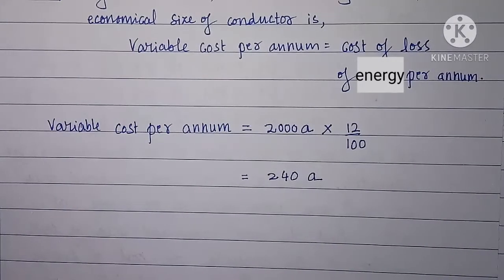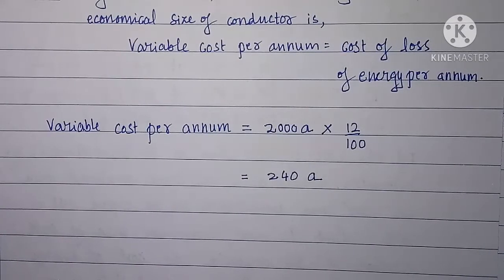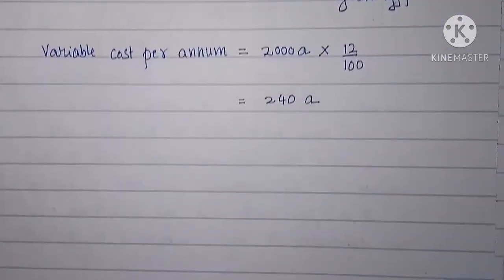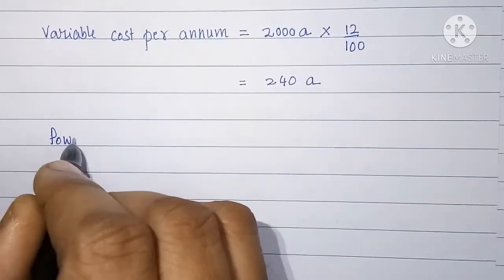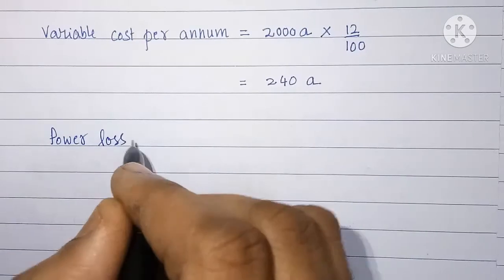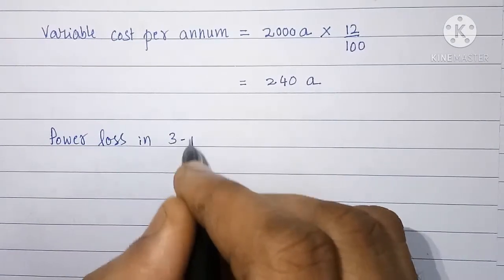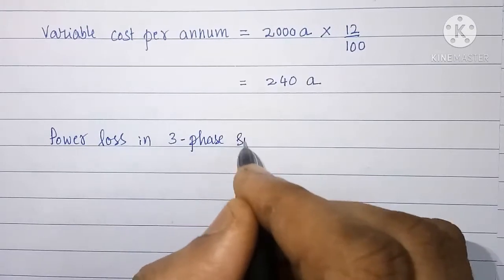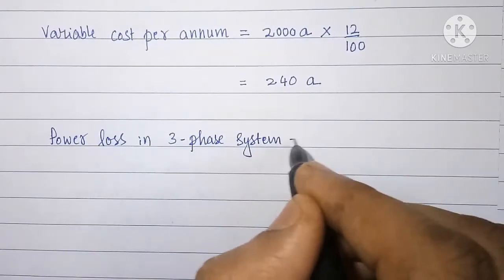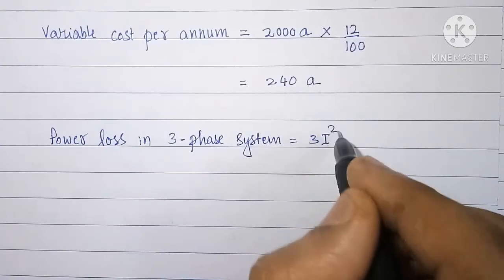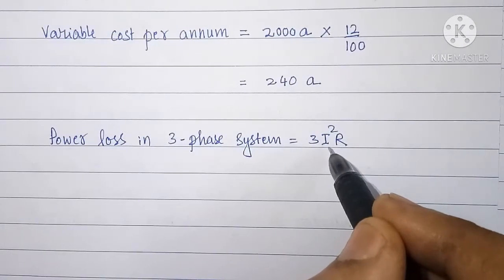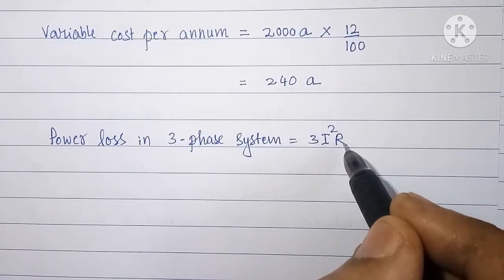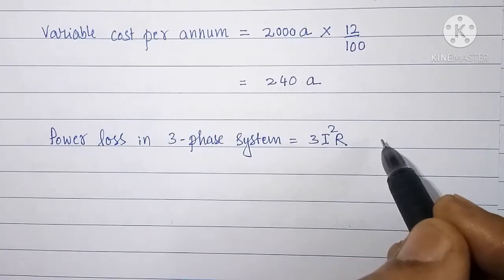Next we have to calculate loss of energy per annum and its cost. Power loss in three-phase system is equal to 3 into I square into R, where I is current flowing through each line and R is resistance of each line per kilometer.